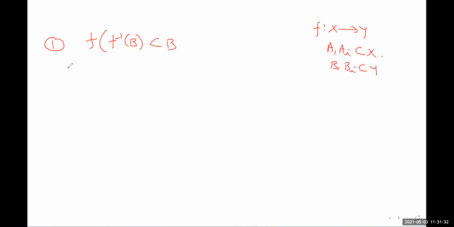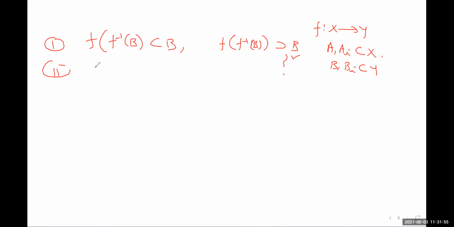This one first. And what about f of f inverse B? The question is, will B be contained in this one? If not, then we need to give a counterexample.